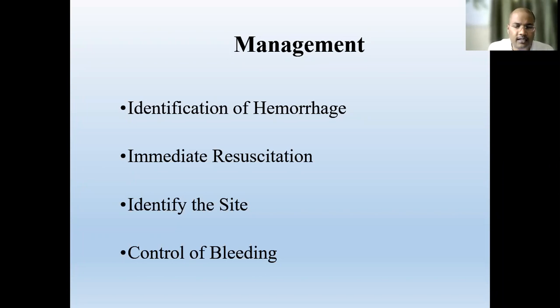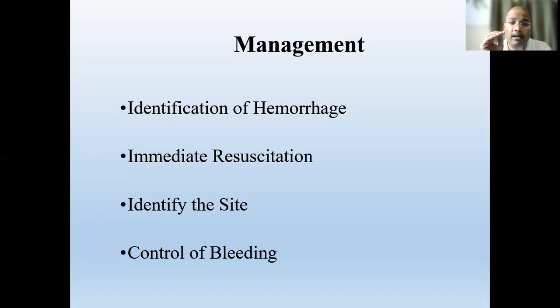In the case of concealed hemorrhage, suppose there is abdominal bleeding, the patient has got blunt trauma in the abdomen, then which organ is bleeding? There are so many organs. The spleen may be ruptured, a peptic ulcer perforation may be there, the liver may be ruptured.